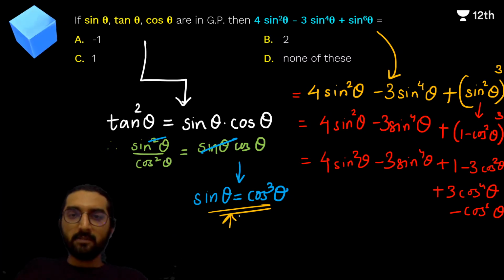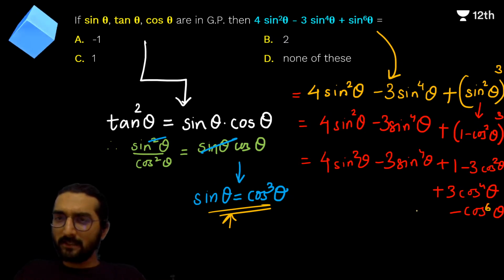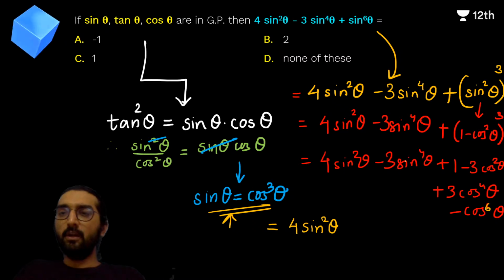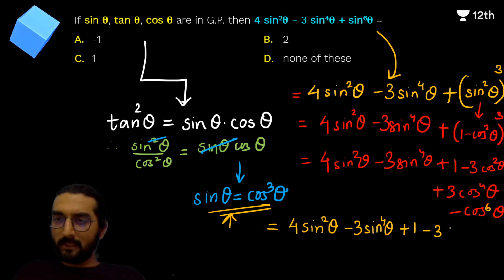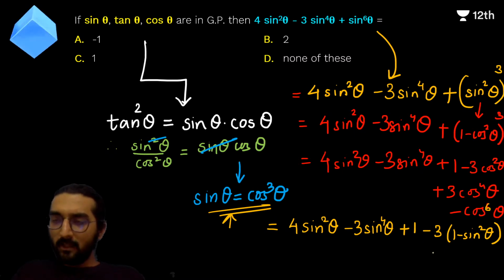ये इक्वेशन से क्या हम ये बोल सकते हैं that cos raised to 6 theta is nothing but sin square theta। So let's try and write all of that now, right? Cos raised to 4, sin raised to 4 है यहाँ पे, let's try and simplify them as well। 4 sin square theta, ऐसा ही रखते हैं अभी इस चीज को, राइट, माइनस 3 साइन रेज टू 4 थीटा प्लस 1 माइनस 3 कॉस स्क्वायर थीटा, राइट। तो अभी उस चीज को मैं माइनस 3 टाइम्स 1 माइनस साइन स्क्वायर लिखने की कोशिश करता हूँ वापस से, so that when we expand, 3 sin square theta and 4 sin square theta can add up, right।